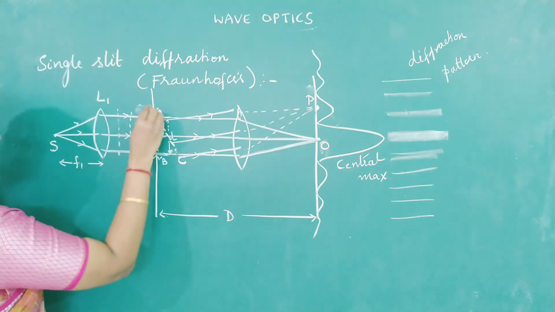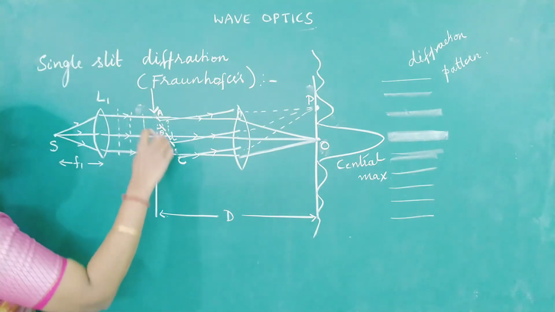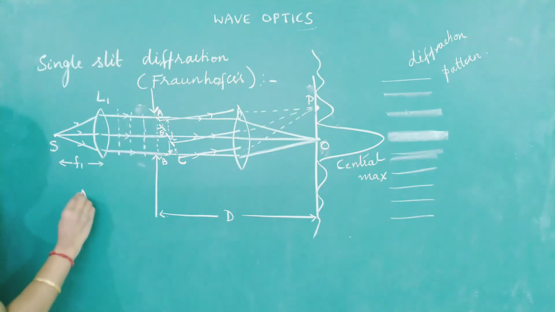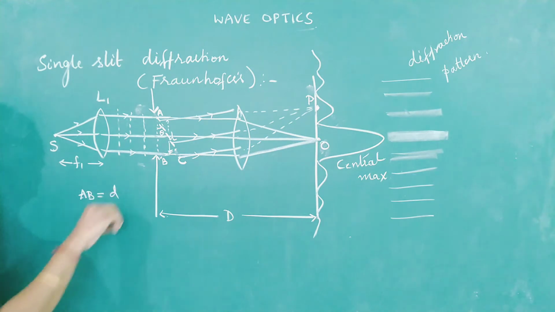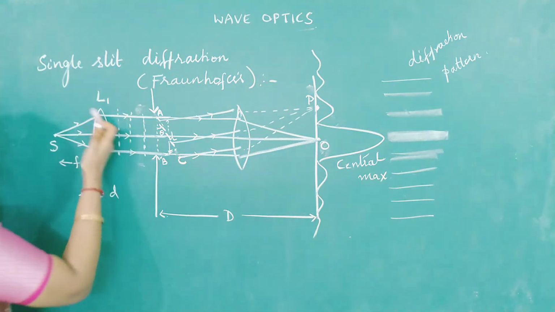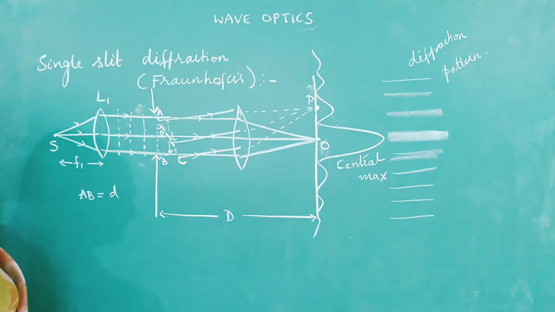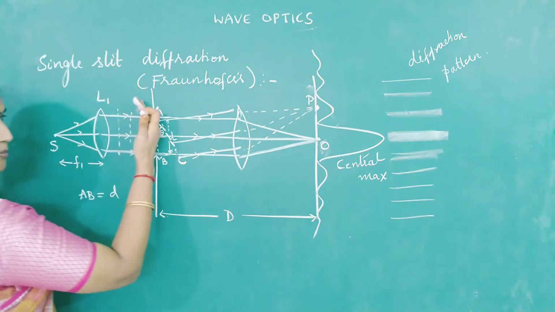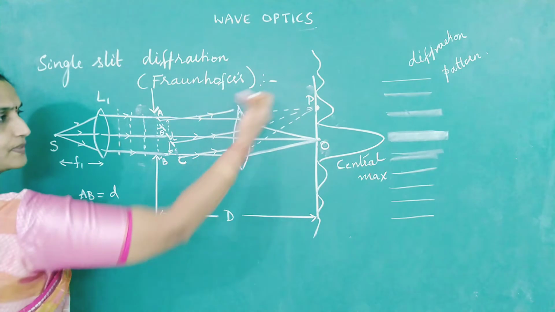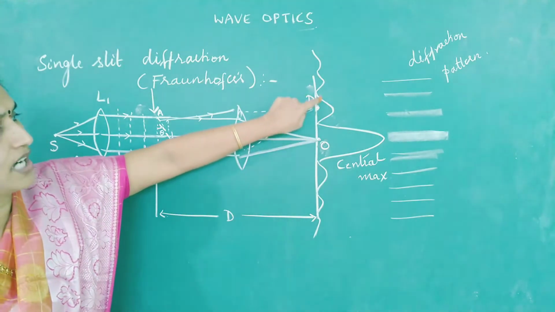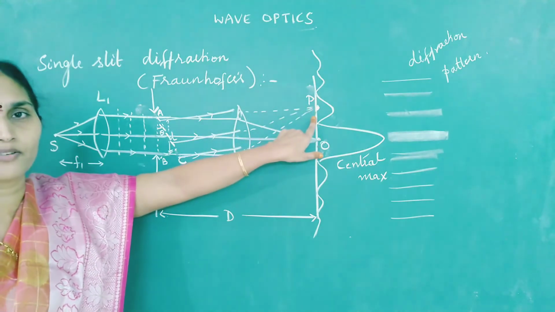This plane wavefront passes through an obstacle or a slit whose width is small d. The distance from A to B, I am taking as small d. These rays are made to converge at a point P to get a central maximum. If the wavefront bends at the obstacle A, it will converge at some other point where you may observe dark or bright depending on the path difference.